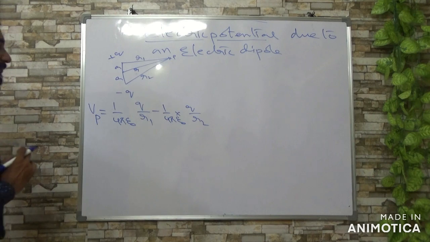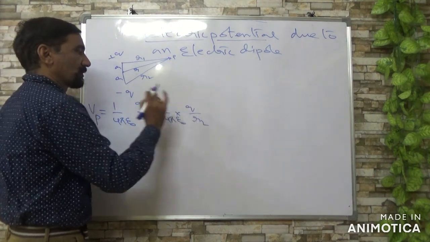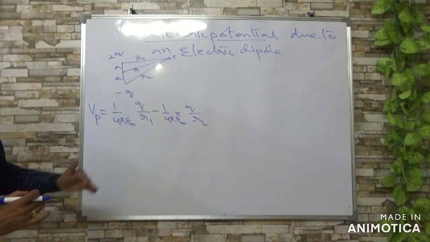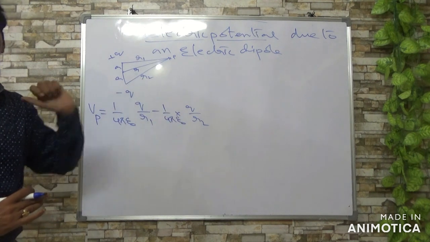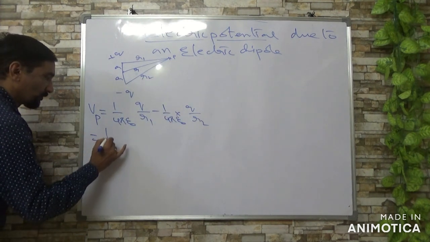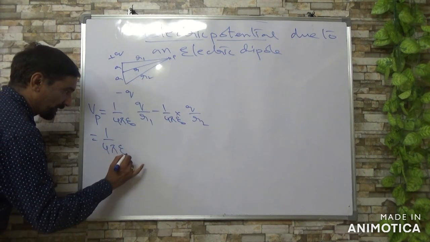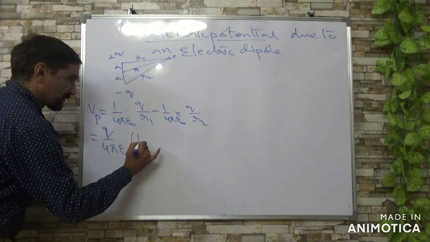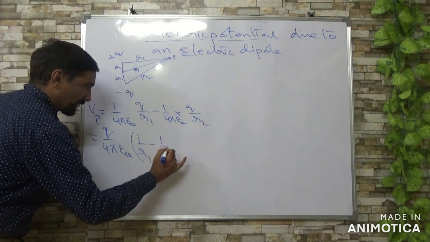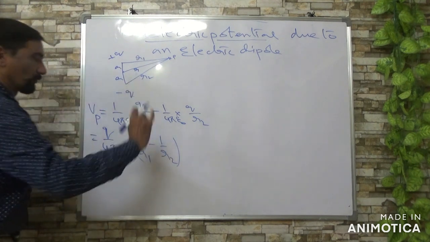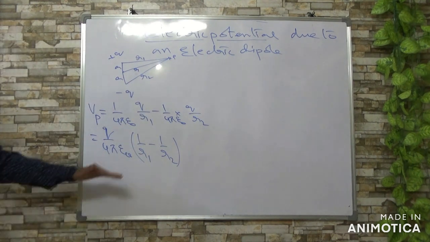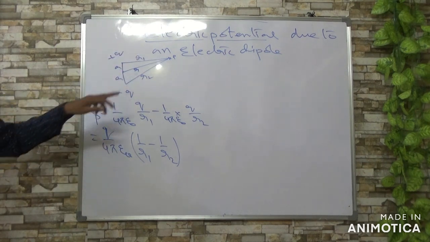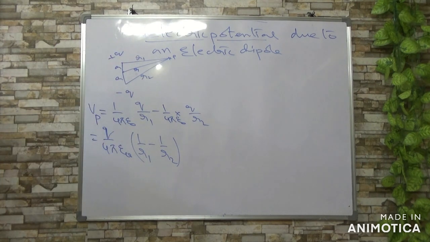Okay, so if you know this 1 by R1 and 1 by R2, by substituting we can find the total potential. So 1 by 4 pi epsilon naught, right? Q also you can take common now. So 1 by R1 minus 1 by R2. Okay, first we are going to find R1 and R2.